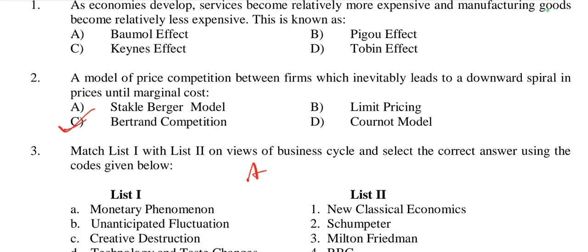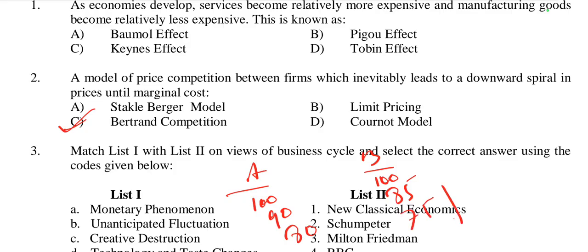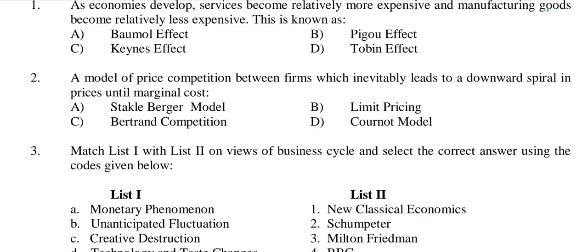If there are two firms A and B, suppose A reduces price from 100 to 90, then B also reduces price from 100 to, suppose, 85, then A again reduces price to 80, then 75. This continues till the price is equal to marginal cost. So this concept is called Bertrand competition.